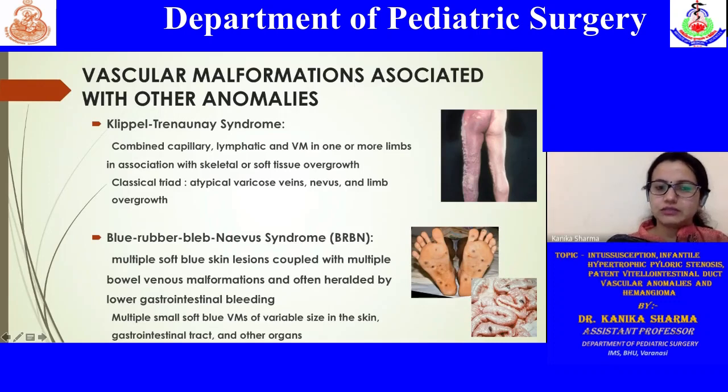In KT syndrome, there is capillary, lymphatic as well as venous malformation associated, and they have a classical triad of atypical varicosis, nevus, and limb overgrowth. Similarly, in blue rubber bleb nevus syndrome, you have small lesions in your skin, in your GIT, and various other organs.